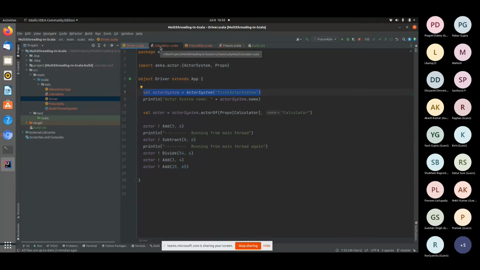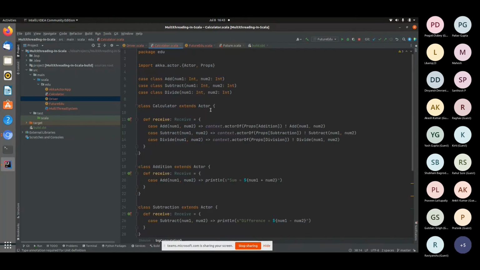Moving on. Now, since we have created the Akka actor, we will try to send some messages to it, as Pallav told us that Akka actors communicate by sending messages to each other. So this is the receive method for the actor, which we will send messages to. And now we have three cases in that: add, subtract, and divide.